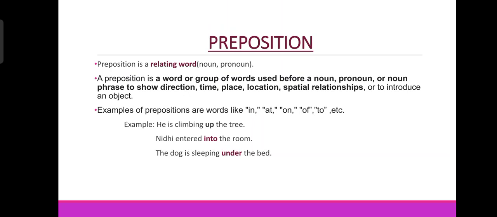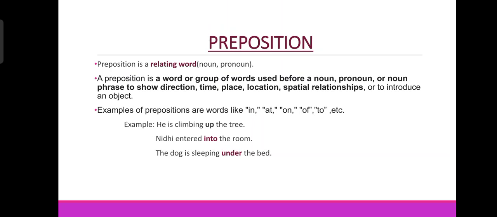A preposition is a word or group of words used before a noun, pronoun or noun phrase to show direction, time, place, location, spatial relationships or to introduce an object. So before a noun or pronoun or noun phrase we can use prepositions. Okay, and that preposition expresses the direction, time, place, location, spatial relationship or introduction to an object.